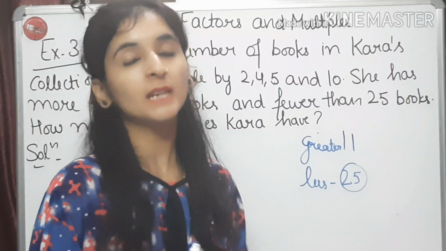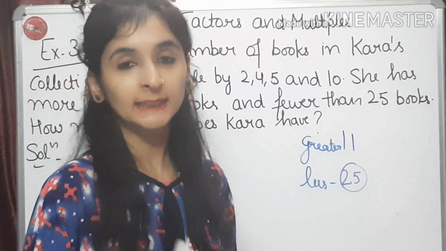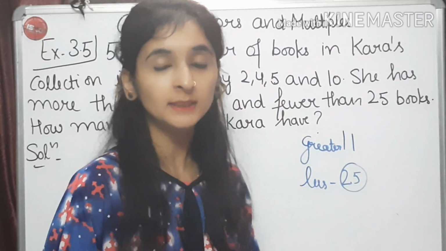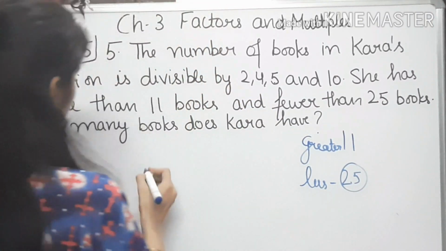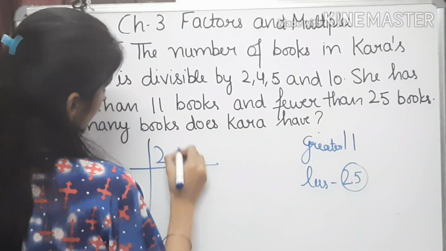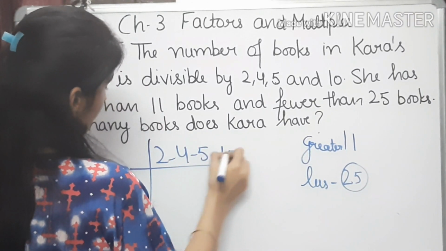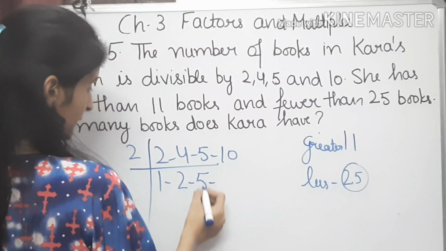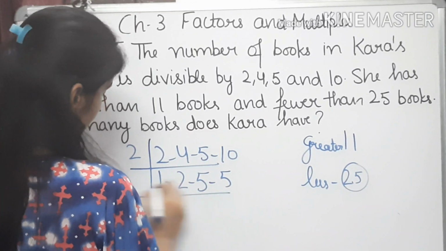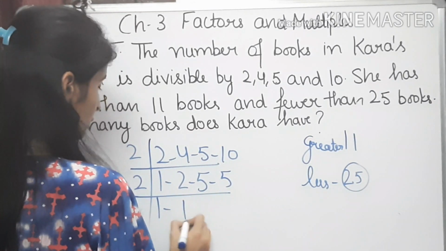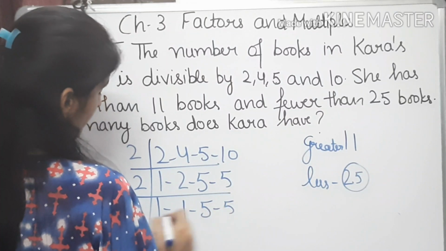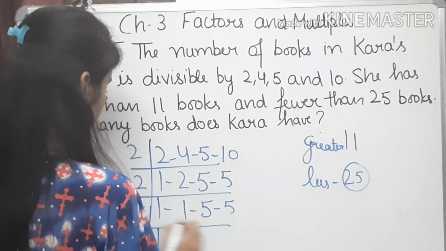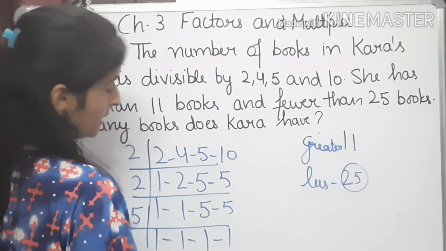But from where have we got this 20? For getting that 20, we have to find out the LCM of 2, 4, 5 and 10. So let us start. 2 1s are 2, 2 2s are 4, 5 will be as it is, 2 5s are 10. 1 as it is, 2 1s are 2, 5 and 5 will remain as it is. 1 1, 5 1s are 5, 5 1s are 5.